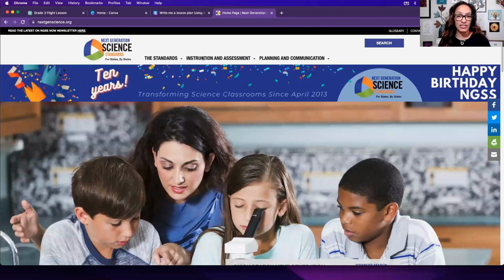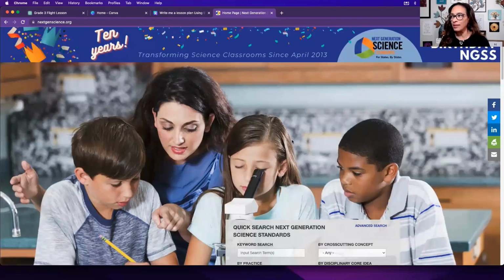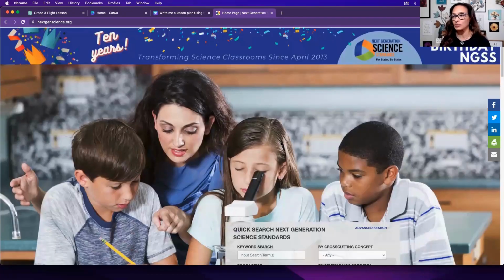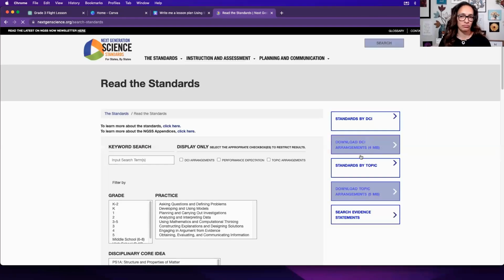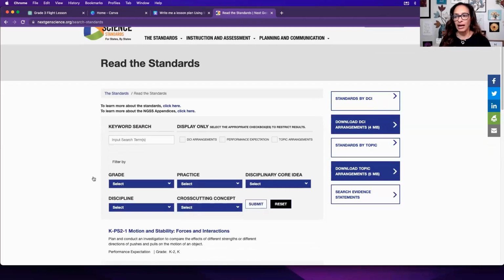Here's the next generation science standards page. If you ever search for it, it's nextgenscience.org, but we know it as next generation science standards. And we're going to do a search. Happy birthday, NGSS. Woohoo, 10 years. That's interesting. This is where I would normally search, but I like to go forward because it's extra work, and I click search. And now that I'm here, I know that I want grade 3.